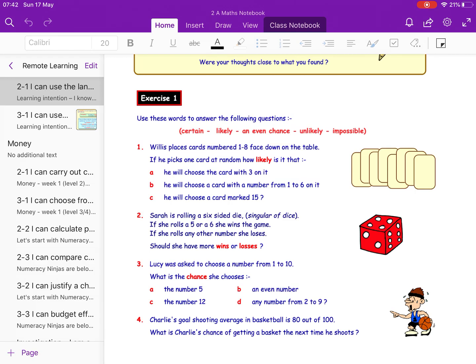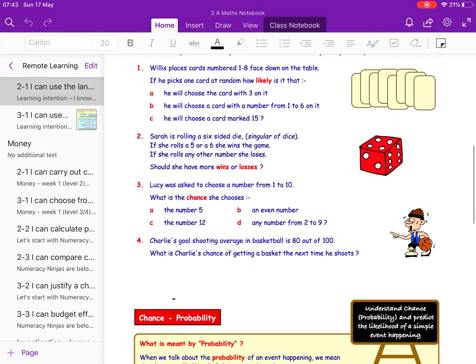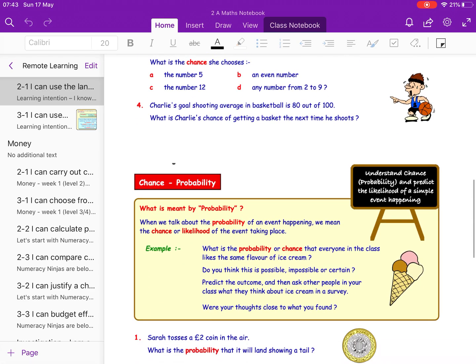He will choose a card with the number 1 to 6 on it. Well, that's a lot more cards in there, isn't it? That is 6 possible cards out of the 8. So what word do you think is better to describe that? And that's the manner in which you then go on to answer these questions here.